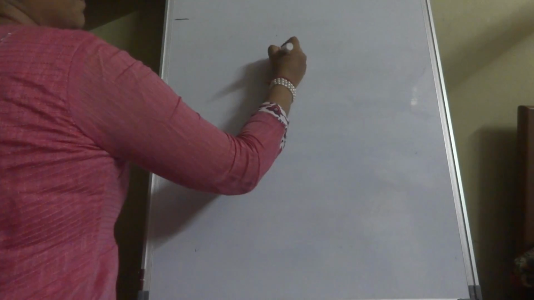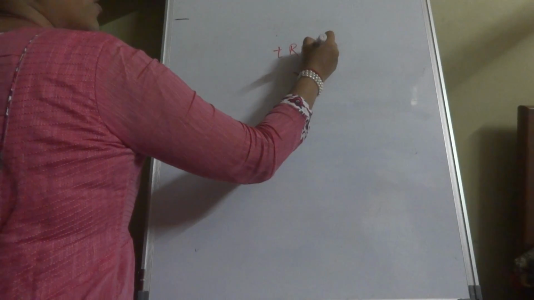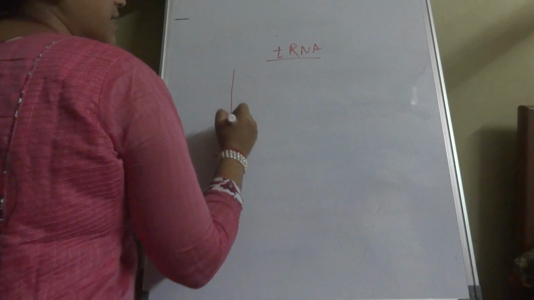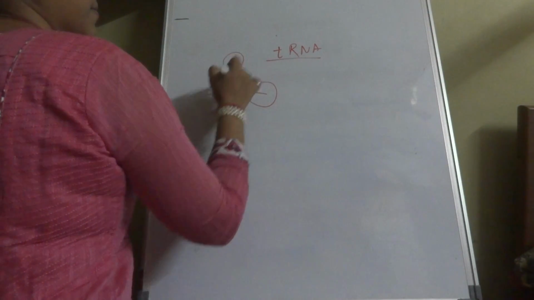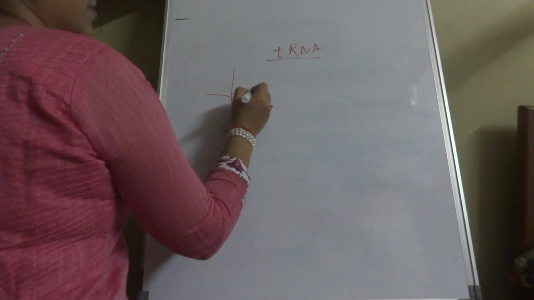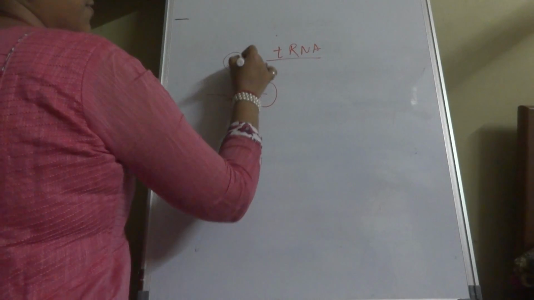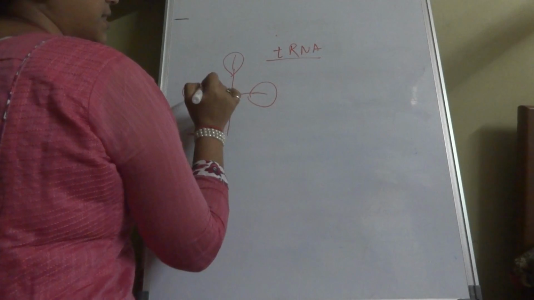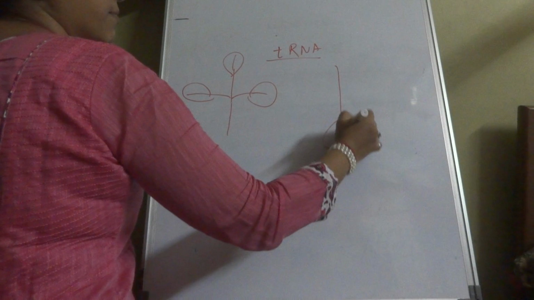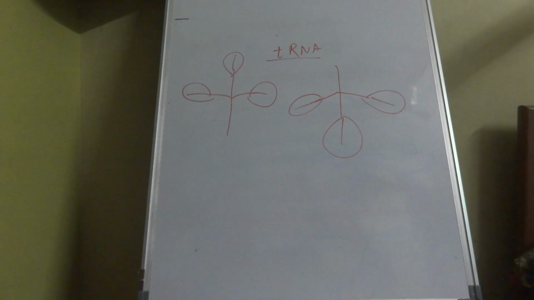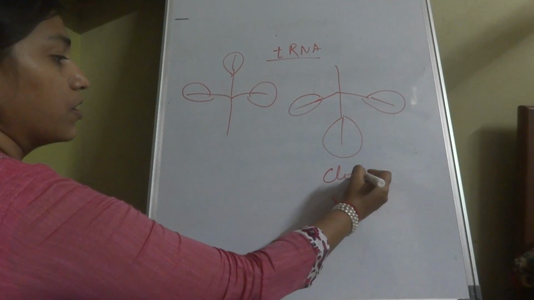Now coming to the structure of tRNA. tRNA, or transfer RNA. If anybody has seen a clover leaf, there are 3 leaves from one stem. Because tRNA is represented like this, it was also named the clover leaf structure.